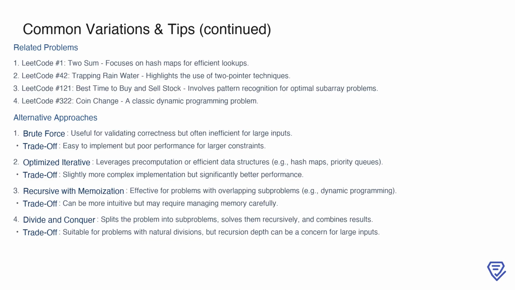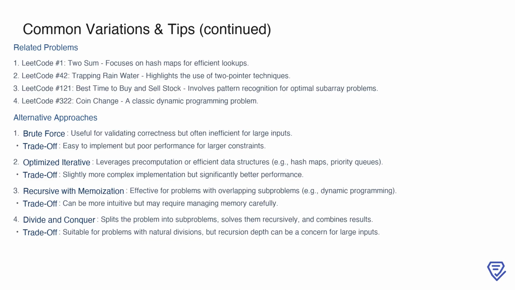In terms of approaches, brute force is often a starting point. While it's useful for validating correctness, it's inefficient for large inputs due to its poor performance. Optimized iterative methods, on the other hand, leverage precomputation or efficient data structures, such as hash maps or priority queues, offering significantly better performance at the cost of a slightly more complex implementation.